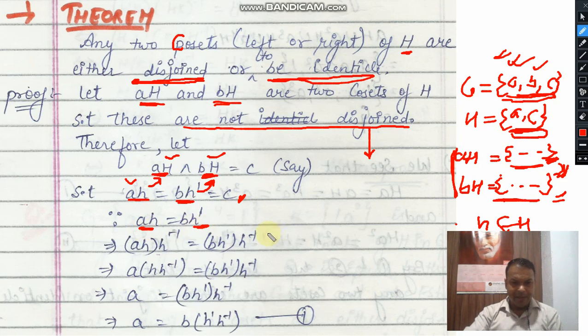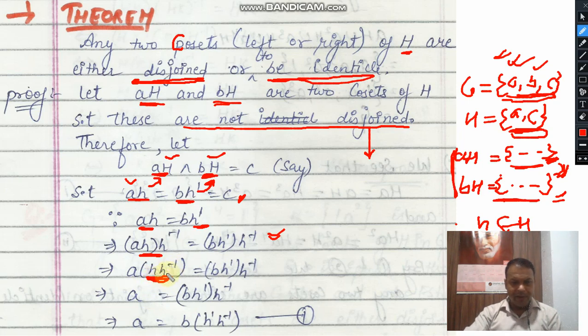In the next line I am multiplying both sides by h inverse. Here associativity will be applied because h and h inverse are elements of the group as well as the subgroup. So this will satisfy associativity. If you multiply h by h inverse, it gives the identity, because h is an element of the subgroup and group, and in a group and subgroup every element has its own inverse.